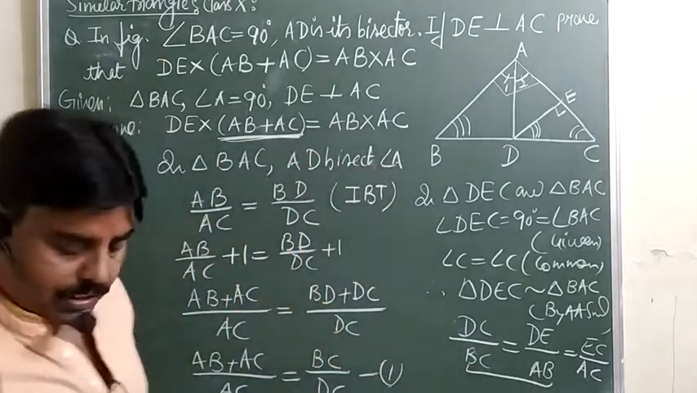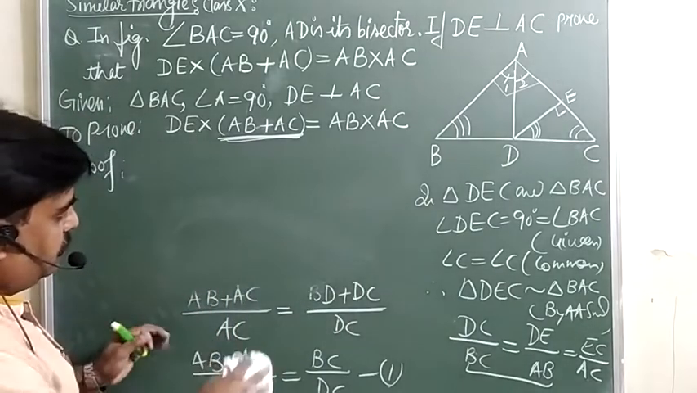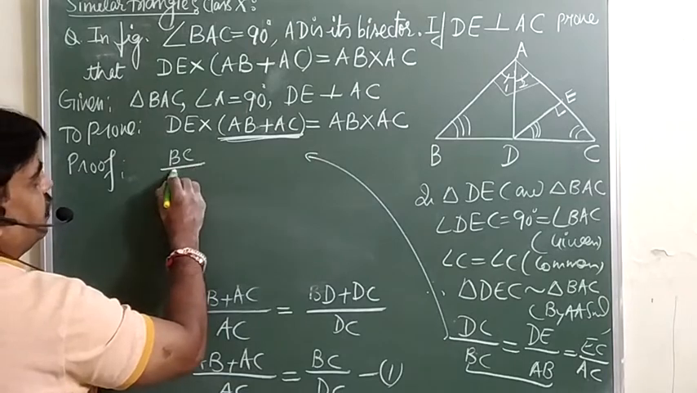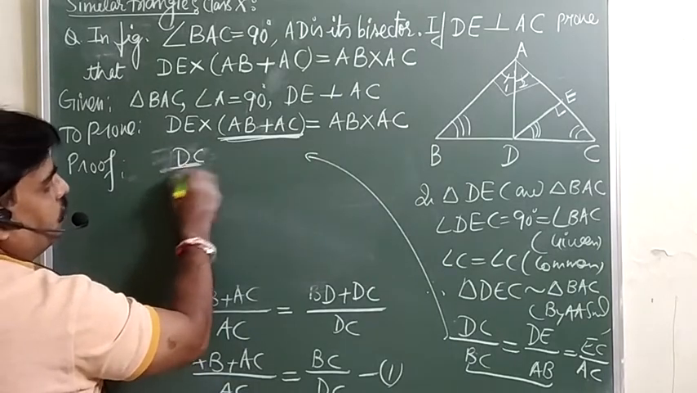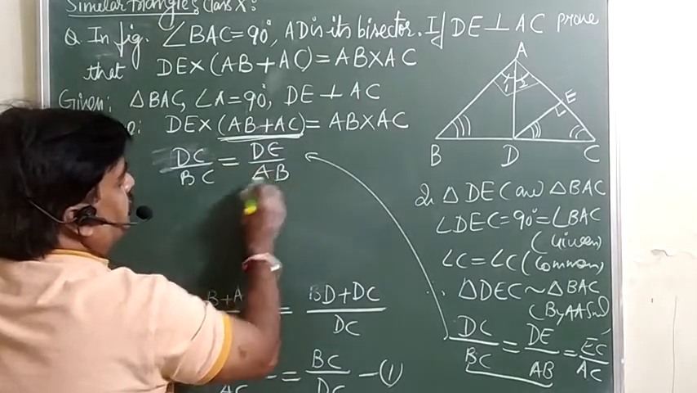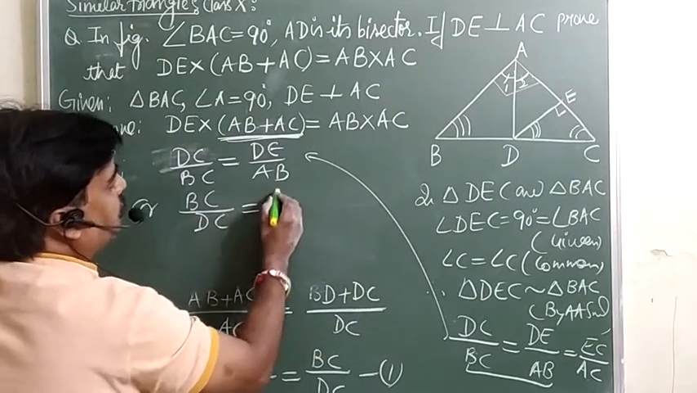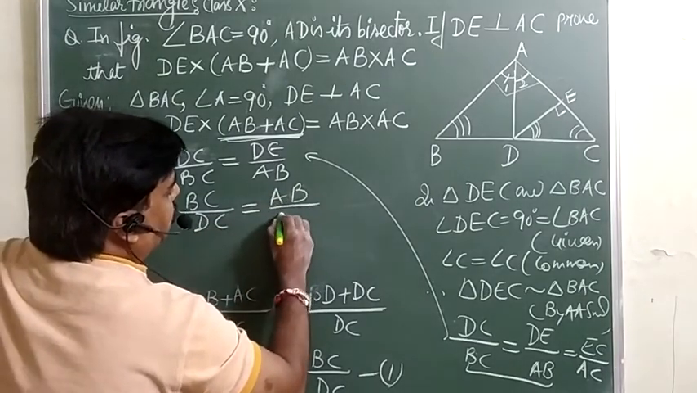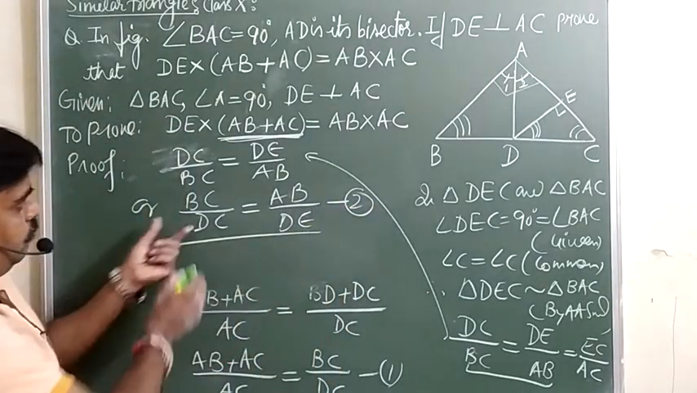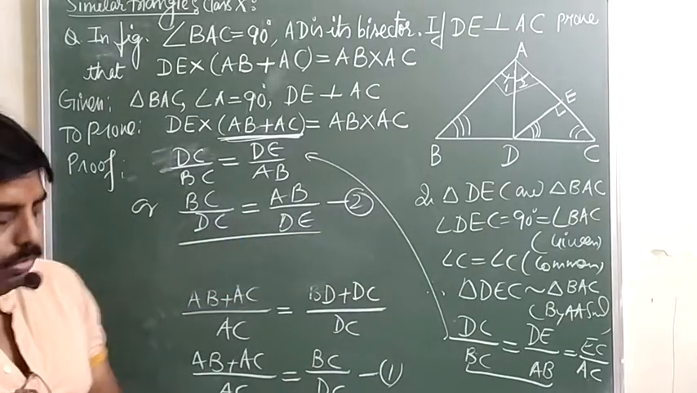This can be written as, look here now, we can write down BC over DC. One more line, you can write down DC over BC is equal to DE over AB, or it can be written as BC over DC is equal to, you can do the reciprocal from both sides, AB over DE. This is equation 2. Now this equation 2, BC over DC is equal to AB over DE, and BC over DC is equal to this one. So you can see equation 1 is equal to equation 2.